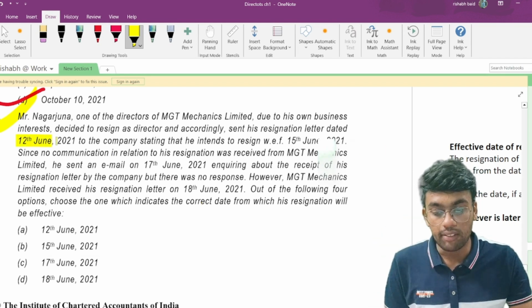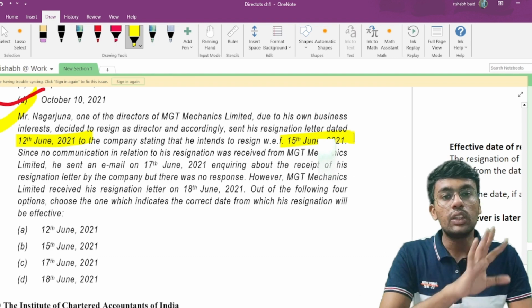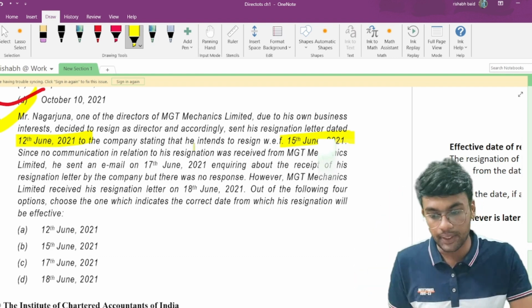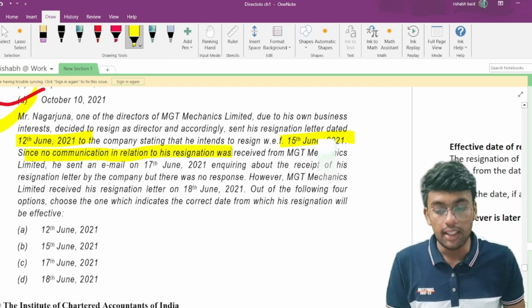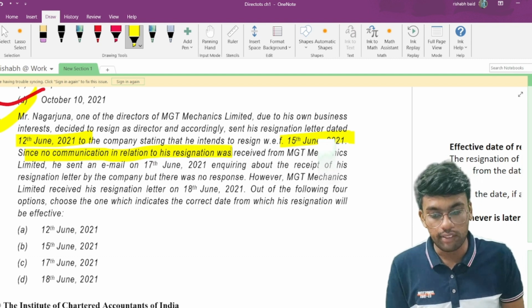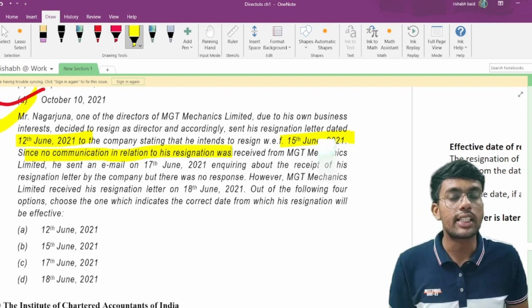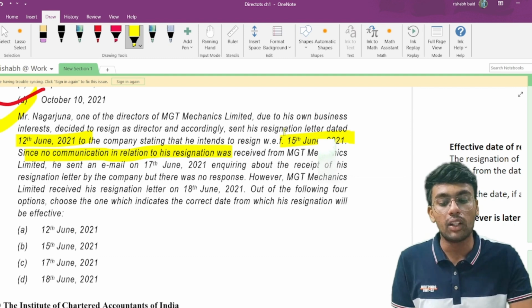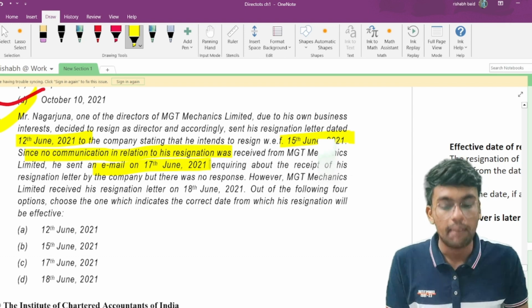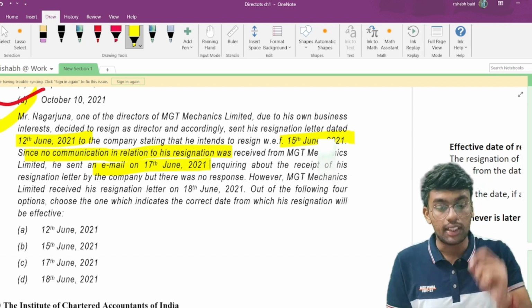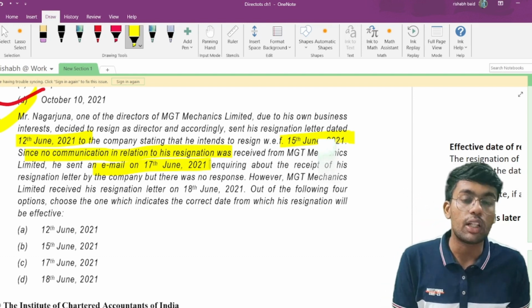So there are two dates. One date is 12th of June, when I am sending the notice, and in that notice I am saying that from 15th June I will not be serving as a director of the company. Now, since no communication regarding his resignation was received from MGT Mechanics Limited, he sent an email on 17th of June 2021 inquiring about the receipt of the resignation letter by the company, but there was no response. However, MGT Mechanics Limited received his resignation letter on 18th of June 2021.